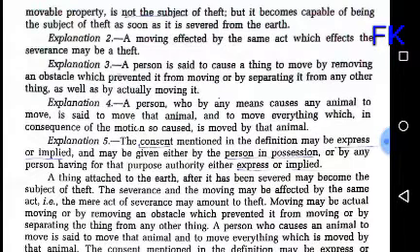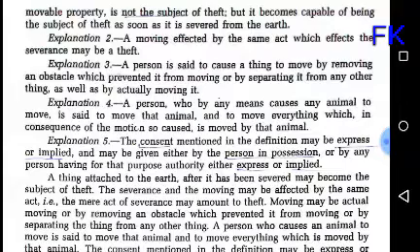Then comes Explanation 3: a person is said to cause a thing to move by removing an obstacle which prevented it from moving, or by separating it from any other thing, as well as by actually moving it. So a person is said to cause a thing to move by removing an obstacle, which prevented it from moving, or by separating it from any other thing, or by actually moving the thing himself. That's it.